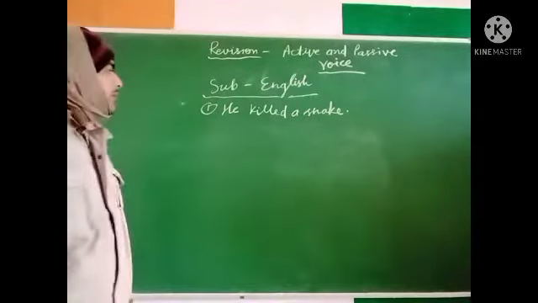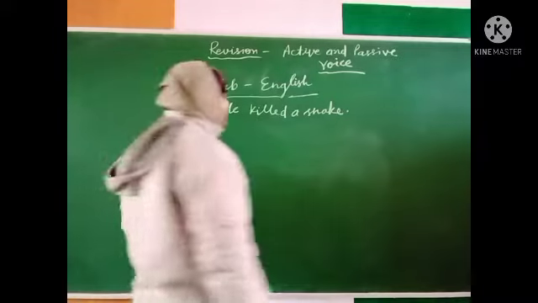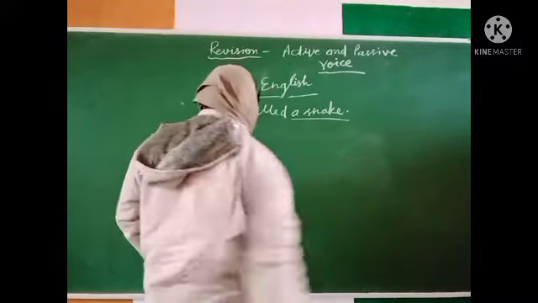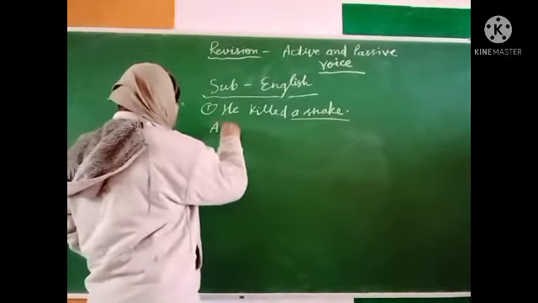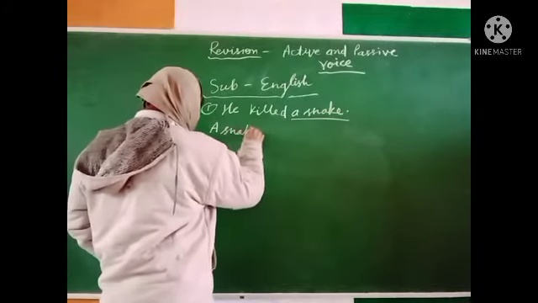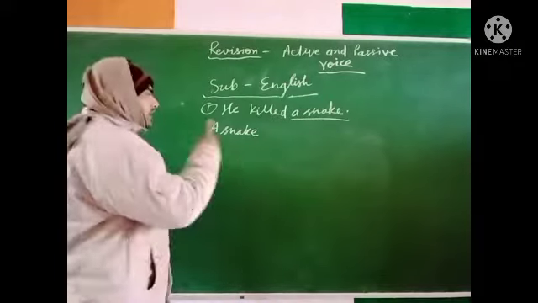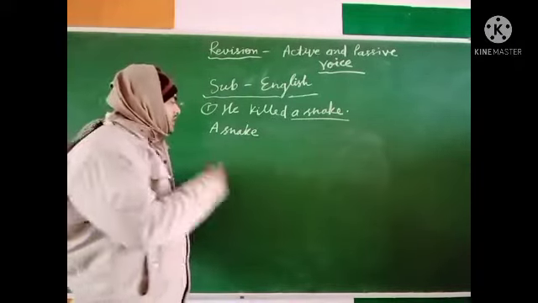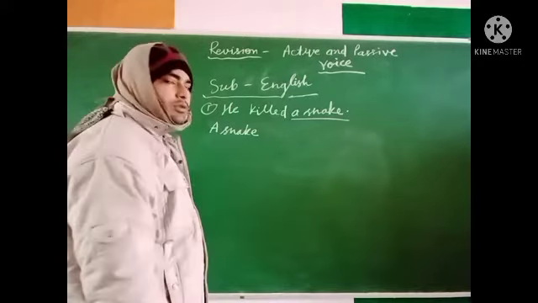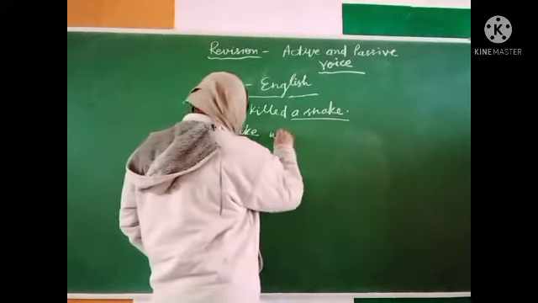Here we will change the object into the subject, a snake, and this is in past indefinite. So we see the subject. If the subject is singular, then we use was.